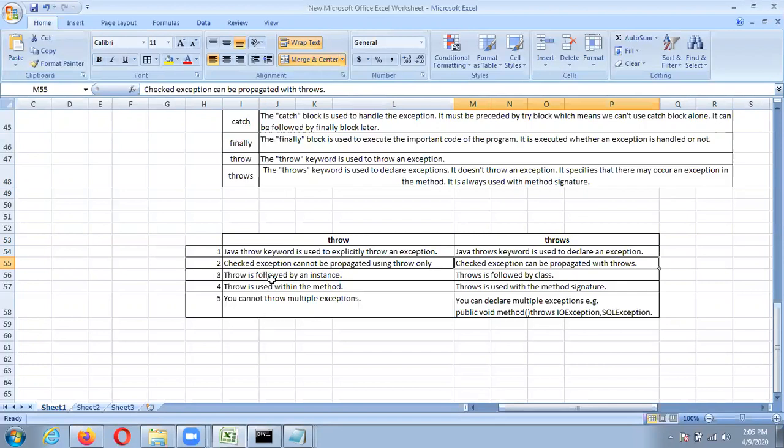Then throw is followed by an instance. When you are writing the throw keyword, we have seen throw, then new, the name of the exception and parentheses. That is, it is followed by an instance, just like an object. And throws is followed by the class. Then throw is used within a method, and throws is used with the method signature.